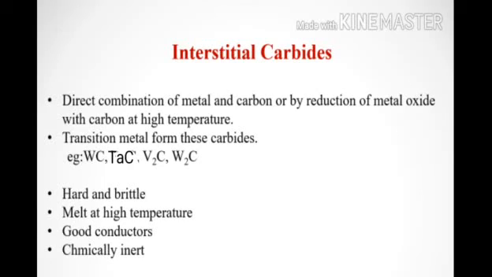In these types of carbides, the metal retains its close-packed lattice structure and incorporates carbon atoms in its octahedral interstices. Then we can move to the properties of the interstitial carbide. They are very hard and brittle, and they melt at a very high temperature, in the range of 3000 to 4000 degrees Celsius. They are also good conductors of electricity and chemically inert.